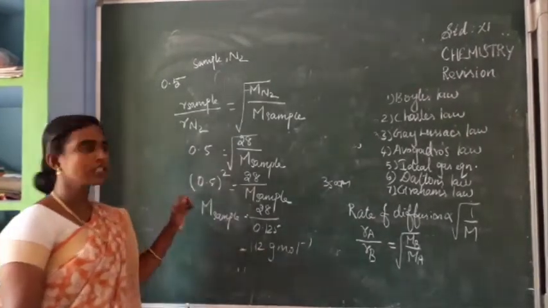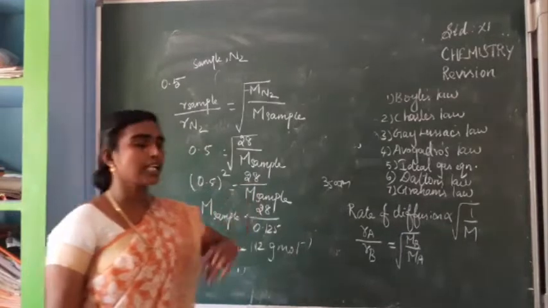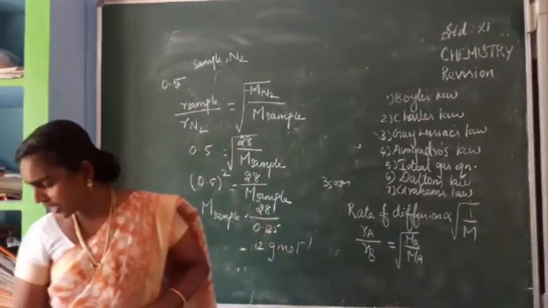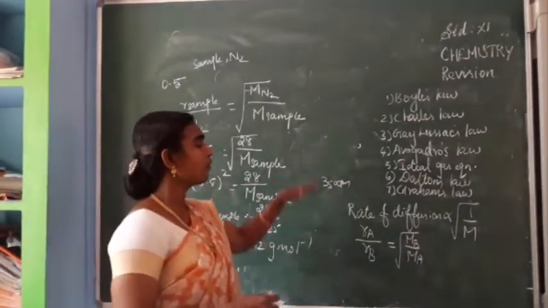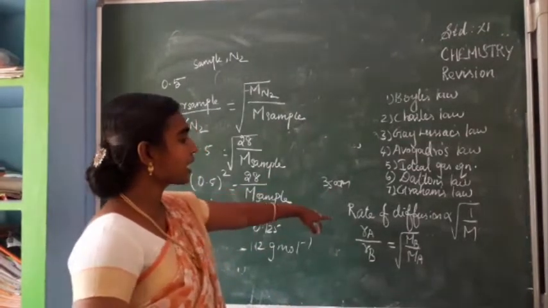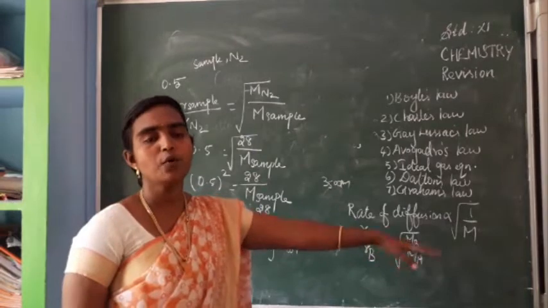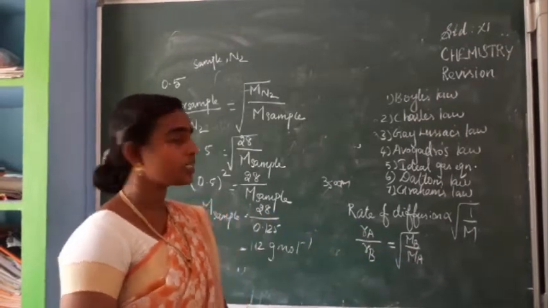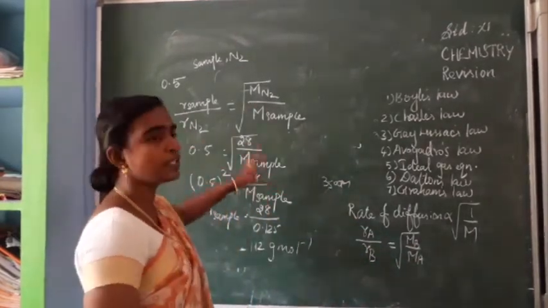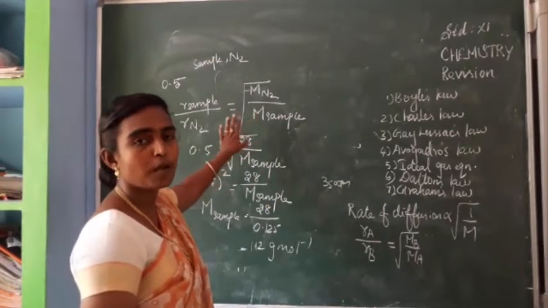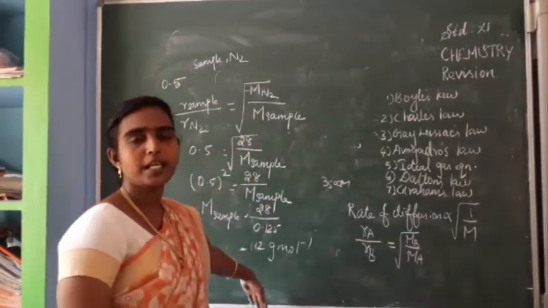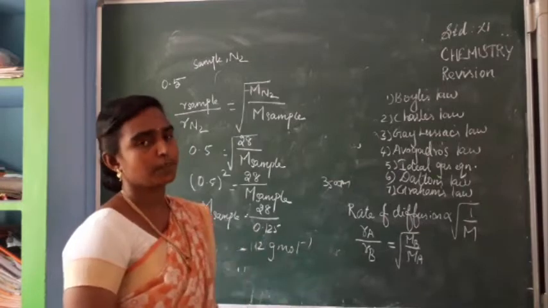Is it clear, students? So once again, how can we explain Graham's law of diffusion? The rate of diffusion or effusion is inversely proportional to the square root of molar mass. If two gases are involved and it is asked as a problem, I have explained an example problem here, and you can try the exercise problems also.